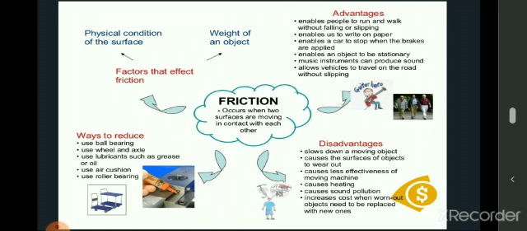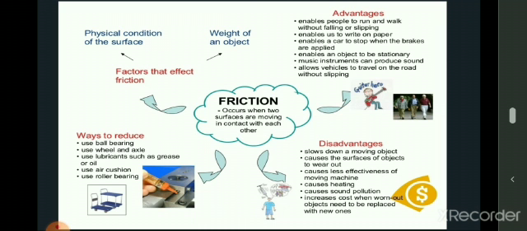Advantages are that it helps us to walk and to run, and it enables us to write on paper. A car stops because of the brakes. It enables an object to be stationary. If an object is at rest, it remains at that position only. Musical instruments all play because of friction.